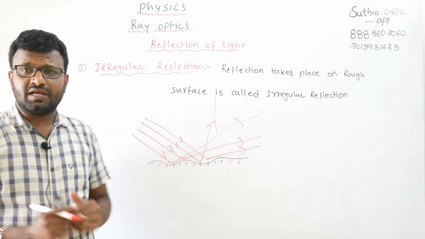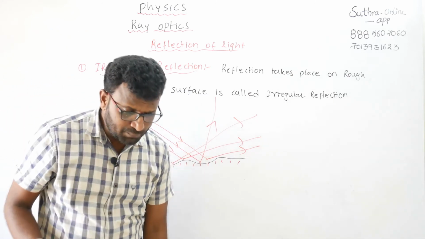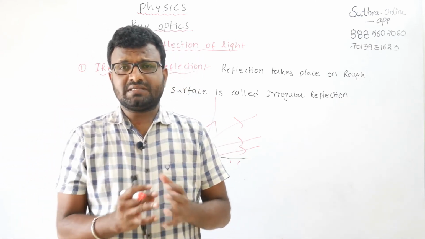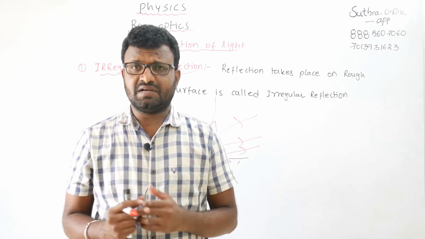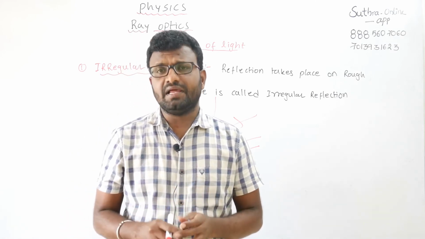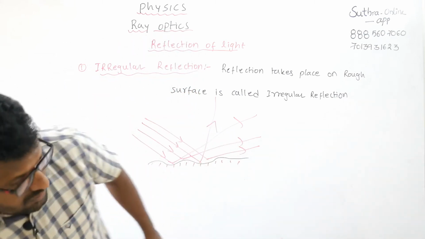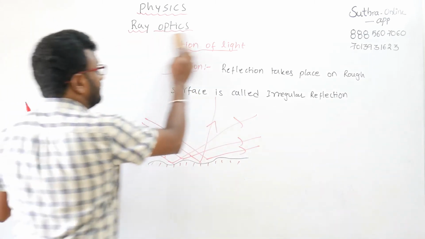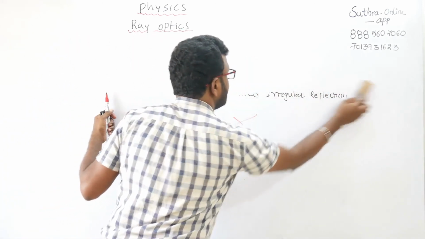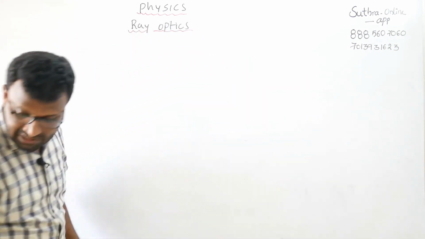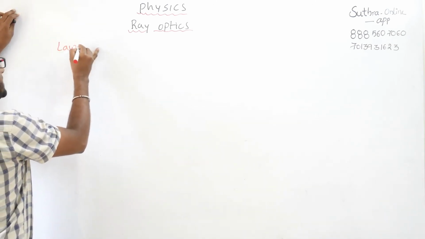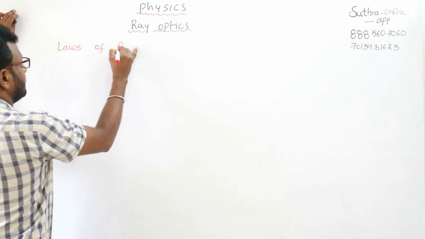So these are the types of reflections. Next, there are two laws related to reflection of light. So we'll discuss the laws of reflection. Very, very important concept. So see here, laws of reflection.